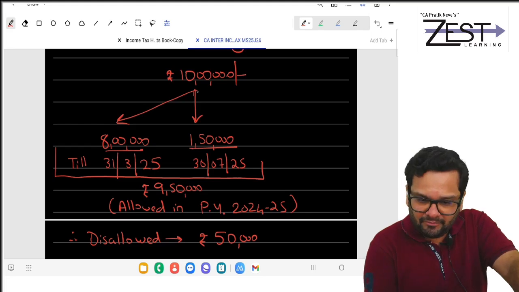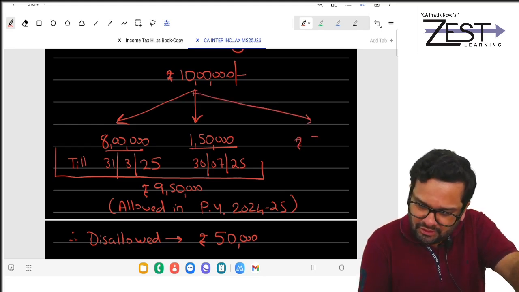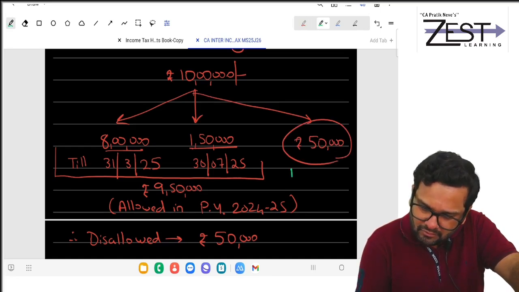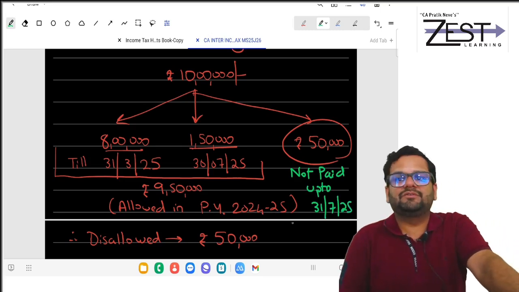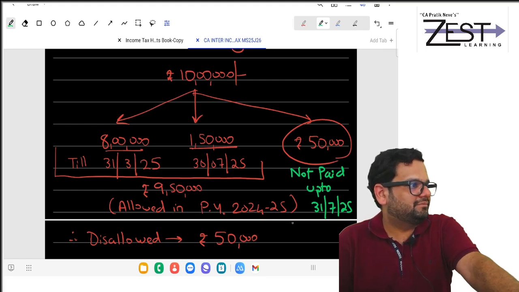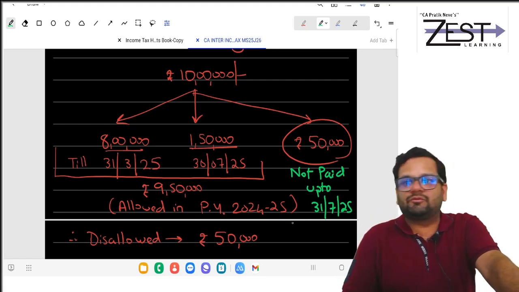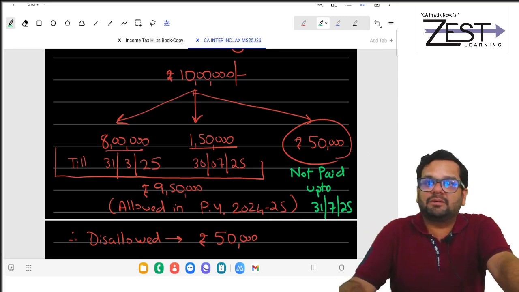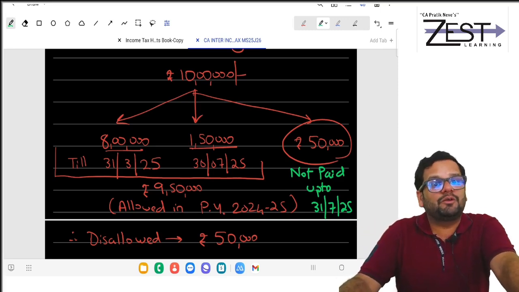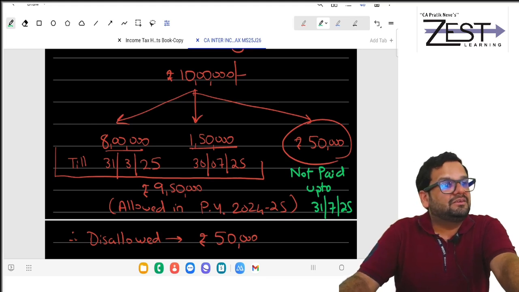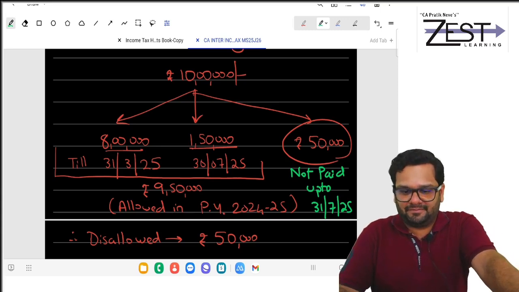That 50,000 is not yet paid up to the due date. Friends, in future, sometime you will pay, no? Otherwise, you will have to stop the business. In future, sometime you will pay, no? When you pay, it will be allowed. So permanent disallowance or temporary?